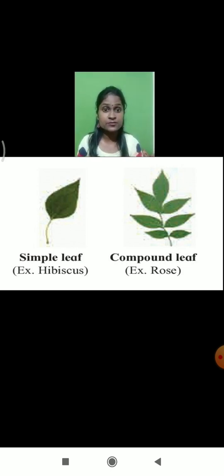Even curry leaves you must have seen. So curry leaves, then rose leaves, and then tamarind leaves, they are small and present in groups. So small leaves which are present in a group are called what? Compound leaf. So if the leaf is single, it is a simple leaf. When leaves are present in groups like this, it is called a compound leaf. So did you understand regarding the leaf?